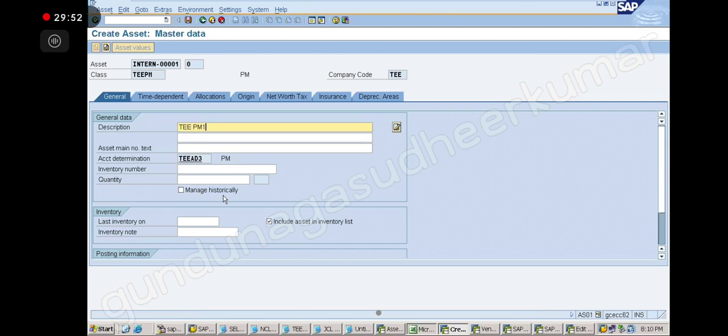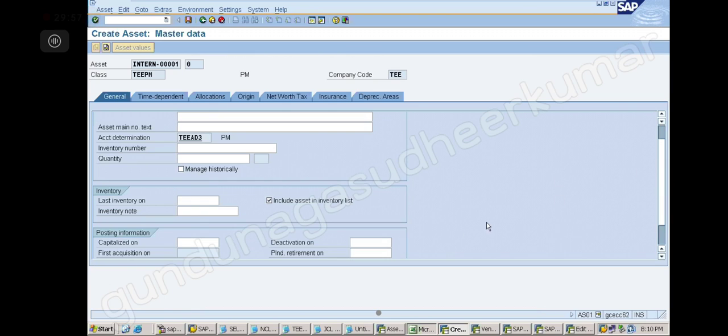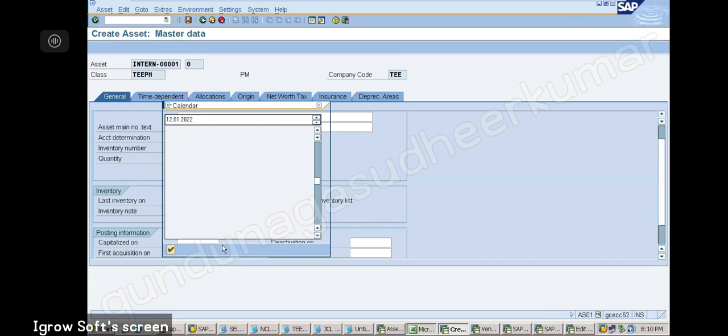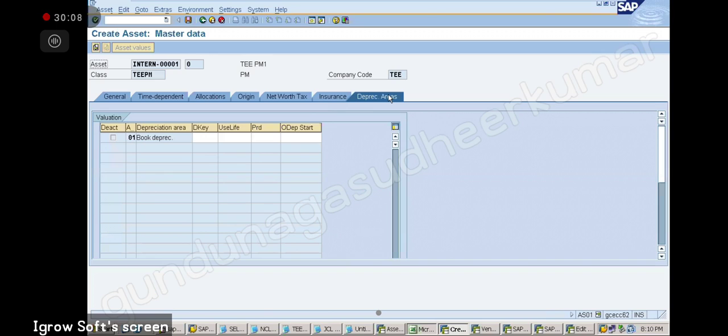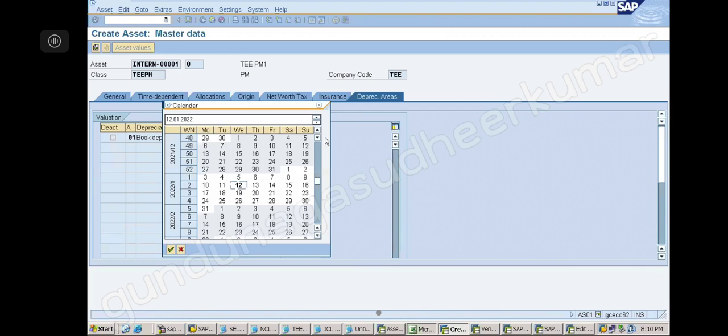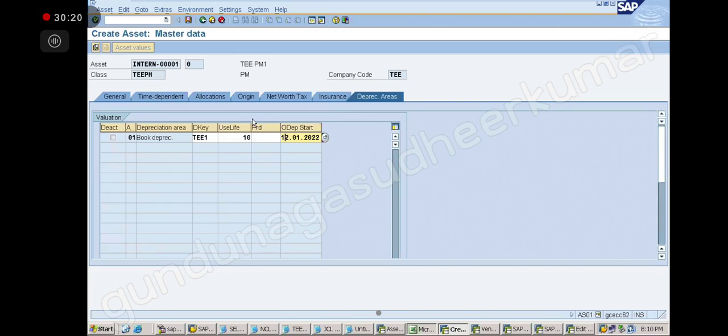Correct? So now I am coming here. So here I am giving, when I am going to start this, whatever the transfer date, we are giving 2 days. Okay, so I am creating the master record like this. Depreciation area, key I will give, T1, useful life, whatever I want to give, and then depreciation start date I am going to give like this. Okay, now save. So master record I have created now.